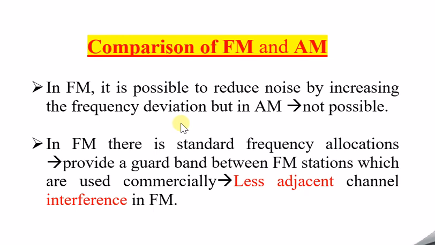We will not bother about changing the frequency. Only the amplitude of the carrier wave is varied in accordance with the message signal, or modulating signal, or baseband signal; all are one and the same. This is the major point we can conclude when it comes to the comparison of AM wave with FM wave. This is all about the comparison of FM and AM wave.